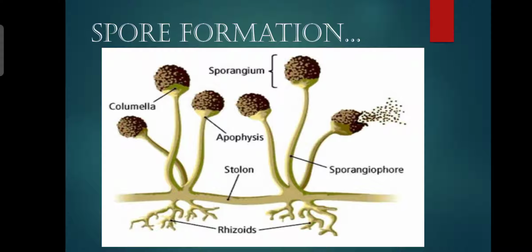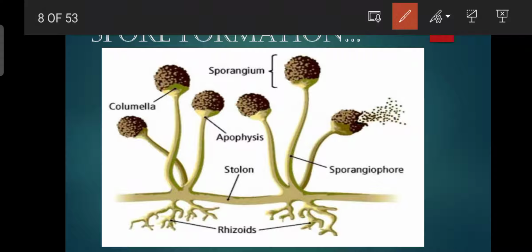So we can see an organism here which is called rhizopus or bread mold. In this diagram, you can easily see what a sporangia is. The singular form of sporangia is sporangium. This is an organism, and this particular part is called the sporangium. In this sporangium, these little dot-like structures are called spores, which are formed and get mature.